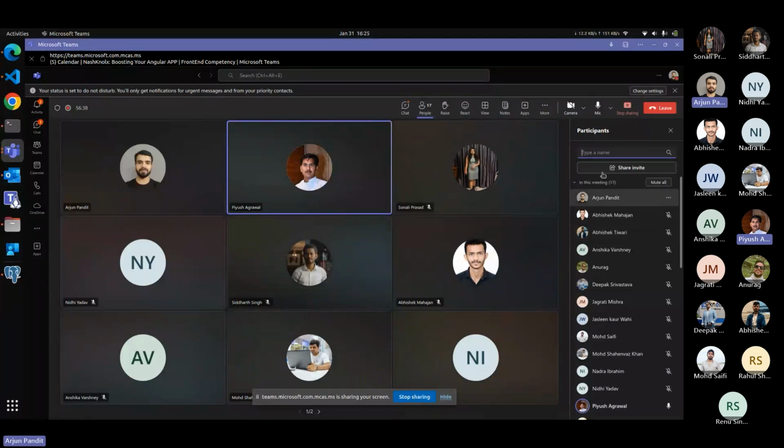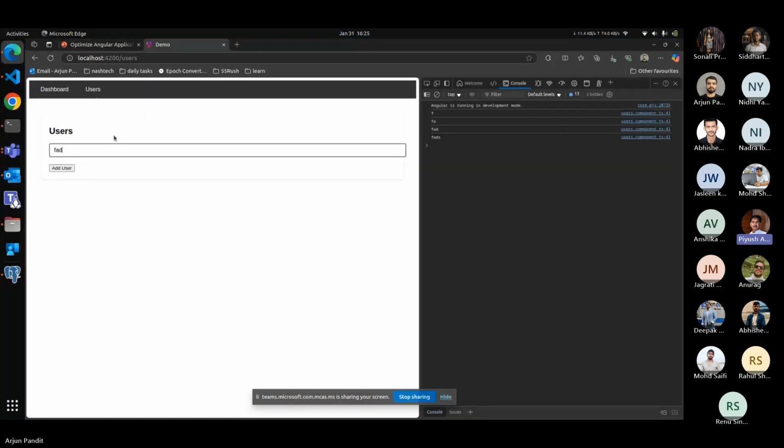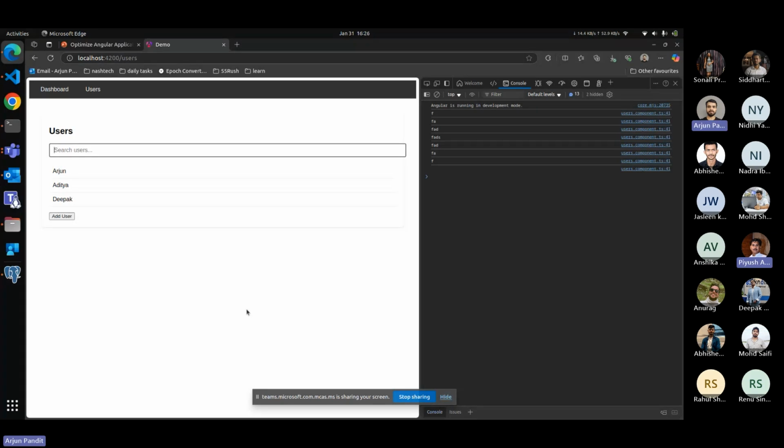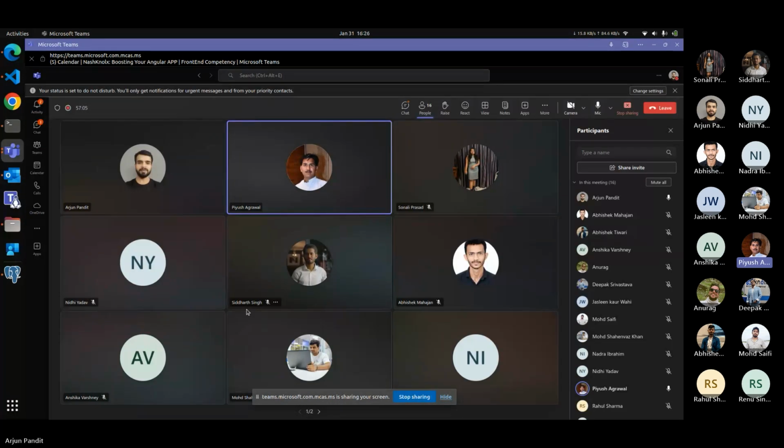In the end, these are the basic optimization steps you can follow in your day-to-day work. If we are creating a search box and calling an API, we can use debounce. We can use throttle to restrict a button from calling again. We can split the code. These are day-to-day work practices, and hopefully you all got the knowledge from this content.